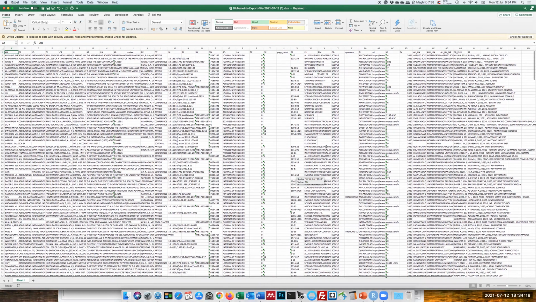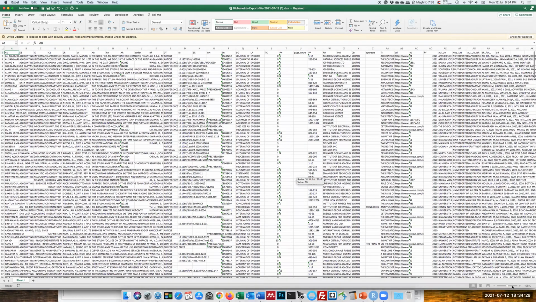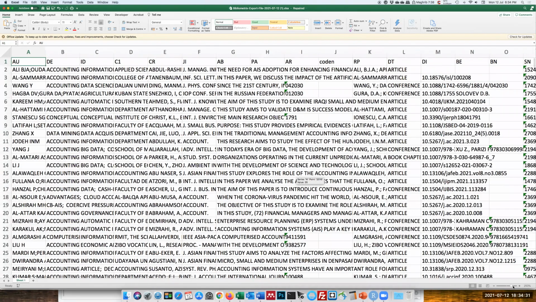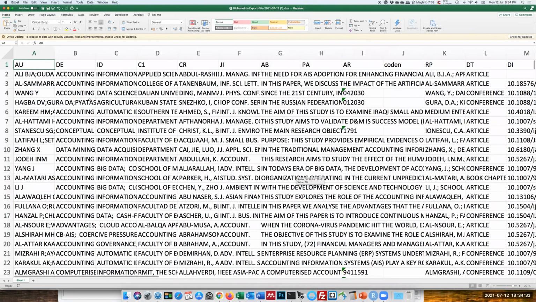In this case, it contains 544 documents related to AIS. I'm going to make this a little bit bigger so everyone can see. Our problem just now is about the author's keyword. The author's keyword is in this column under DE. DE stands for author's keyword.